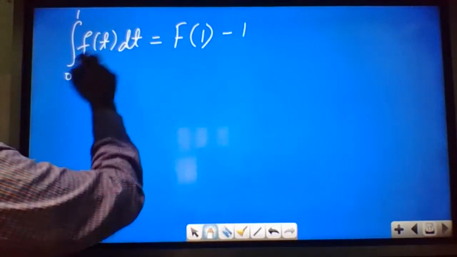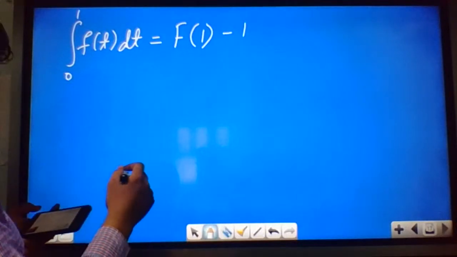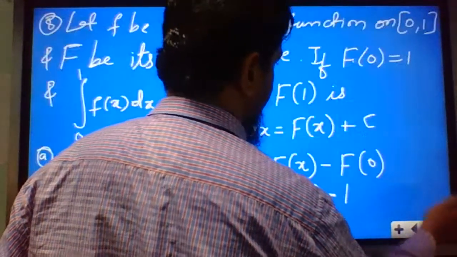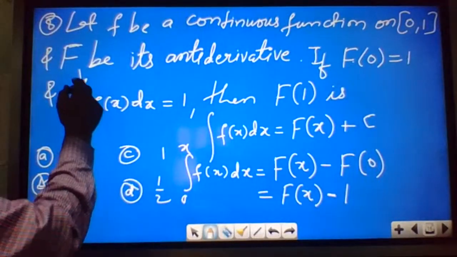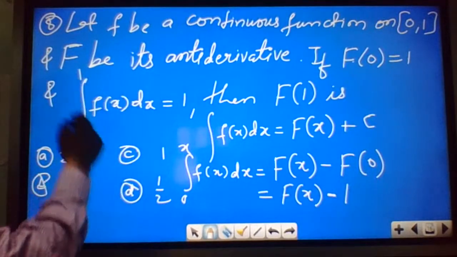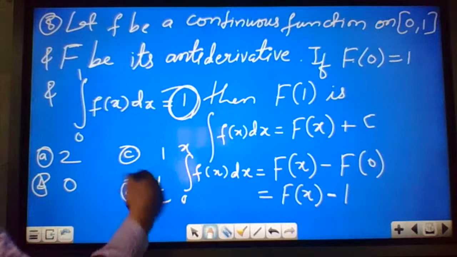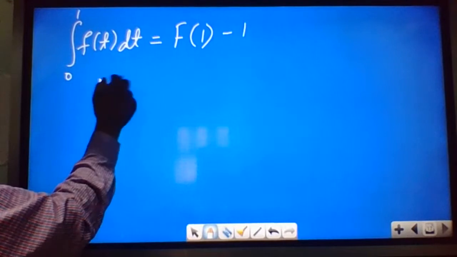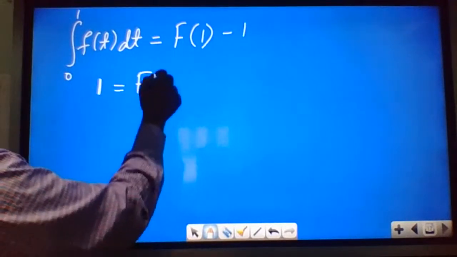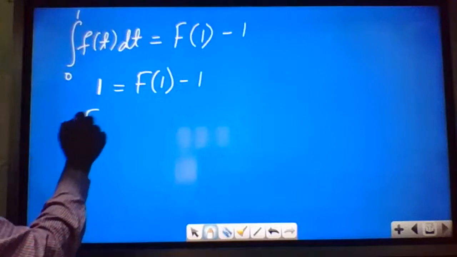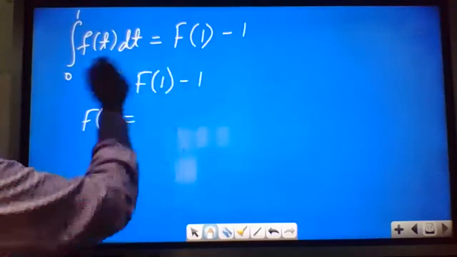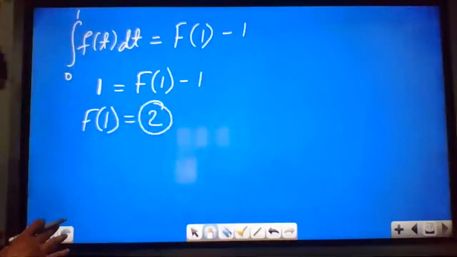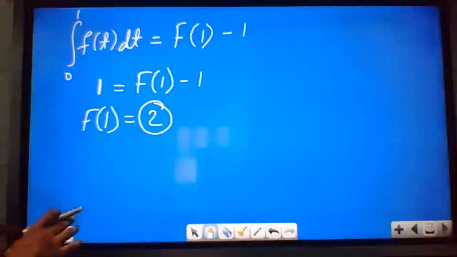This whole thing is also given in the question. They have given the integral of f x dx from 0 to 1, they have given 1. We can use 1 here. So F of 1 minus 1. So from here, F of 1 will be equal to 1 plus 1, 2. So correct option is 2. Simple question.